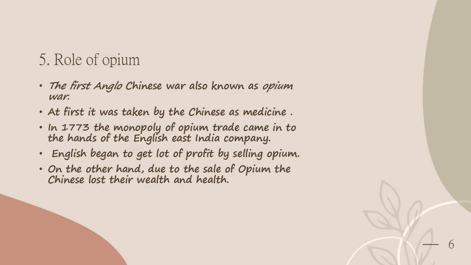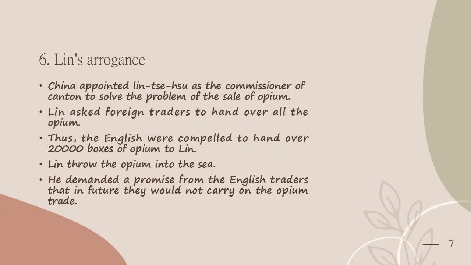Next comes the role of opium. The First Anglo-Chinese War is also known as the Opium War. The sale of opium became prominent in China from the beginning of the 18th century. At first, it was taken by the Chinese as medicine for smoking. In the year 1773, the monopoly of the opium trade came into the hands of the English East India Company. From that time, the English began to get a lot of profit by selling opium. On the other hand, the Chinese lost their wealth and health also. So, a few Chinese called the English the sons of Satan.